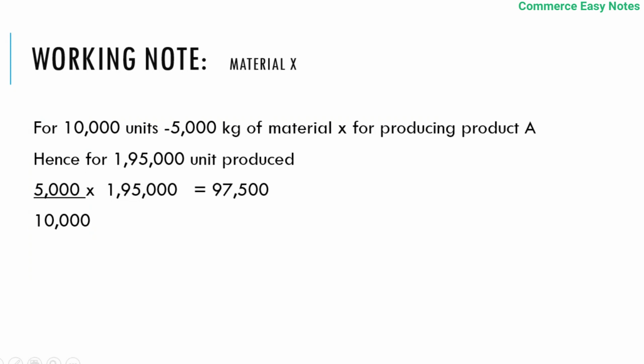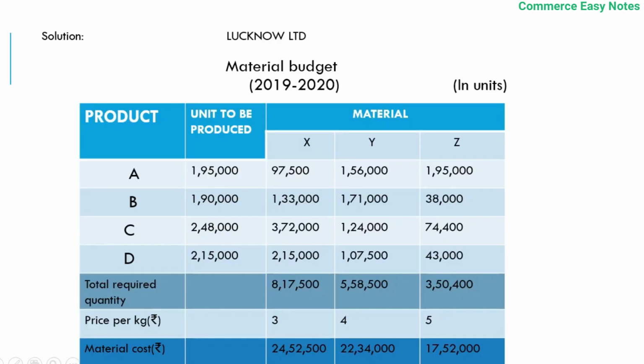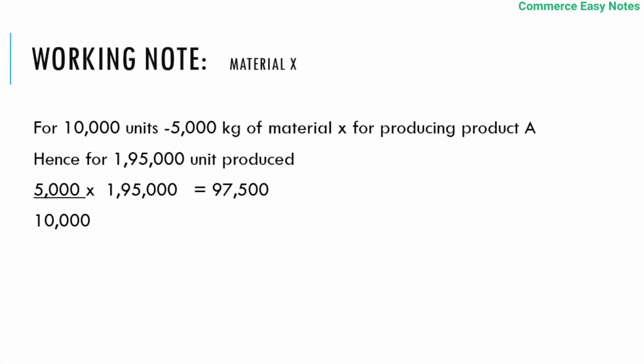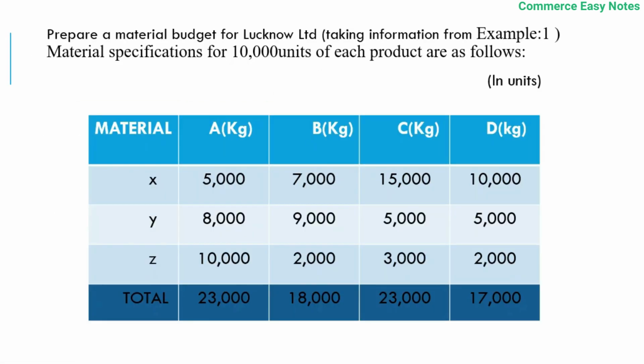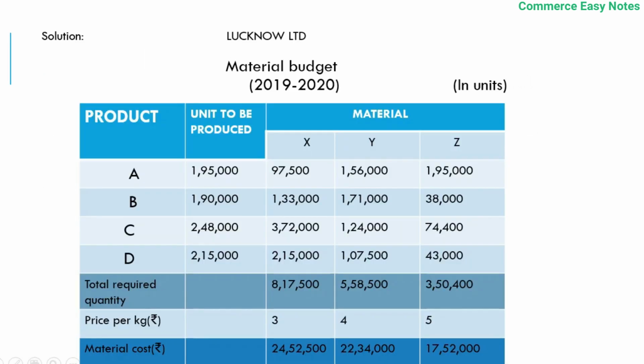That gives you 97,500. Likewise, for material Y, how much for producing 10,000 units of product A should be found out similarly. Here we see 8,000 units of material Y are needed for producing 10,000 units of A. It becomes 8,000 divided by 10,000 into 1,95,000, that is 1,56,000.